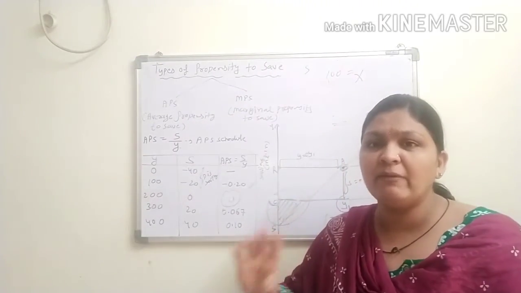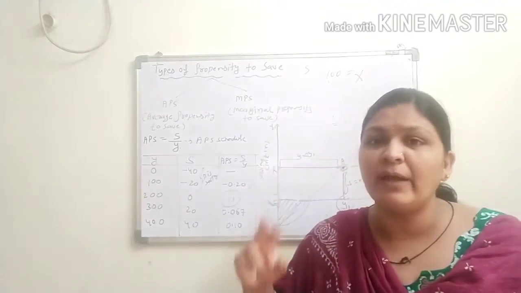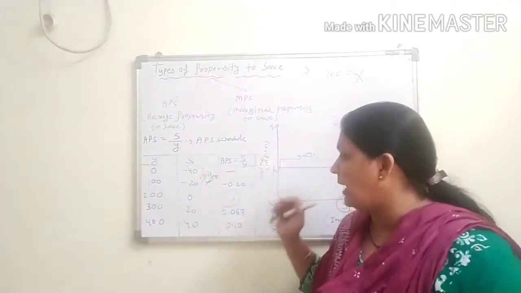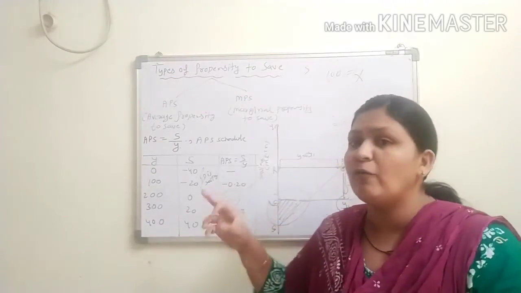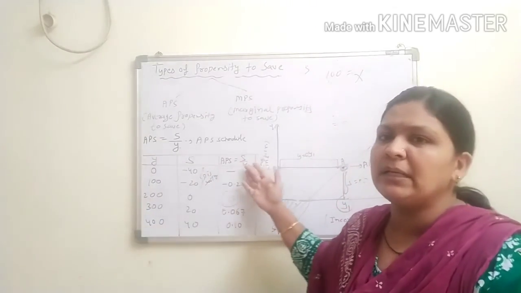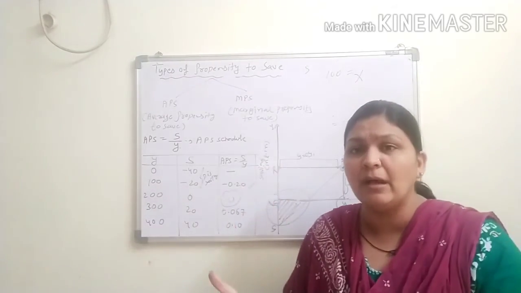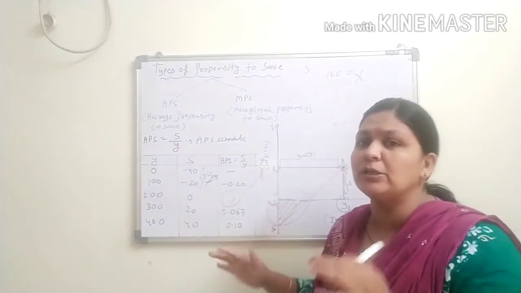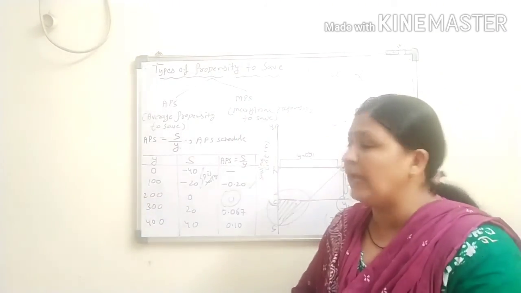First, APS is never 1 or more than 1. Second, APS is negative when there is dis-saving or the autonomous consumption function is there. Third, APS becomes 0 when the saving is 0. And last, when income increases, simultaneously APS will increase, because saving, APS and income have a positive relationship. When the income increases, APS also increases. Clear? So this is the first type of the propensity to consume, APS.